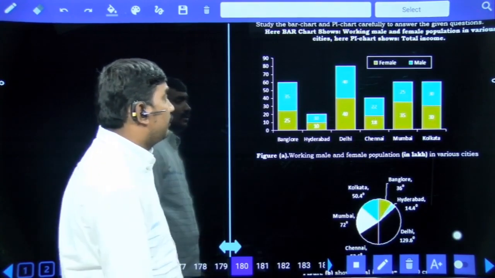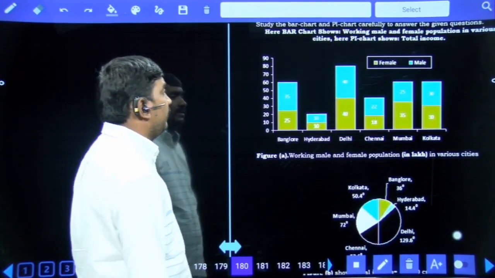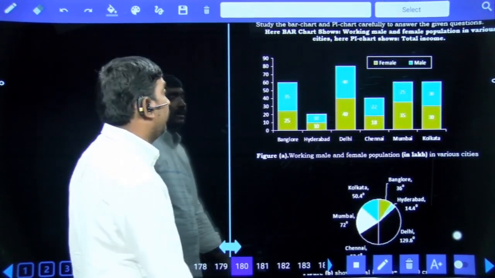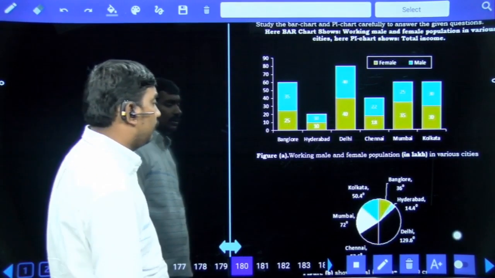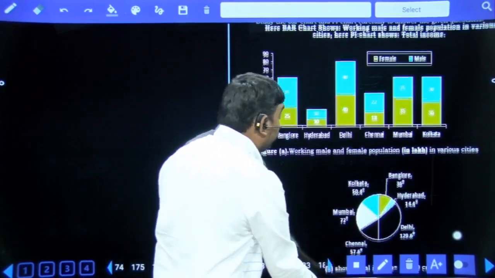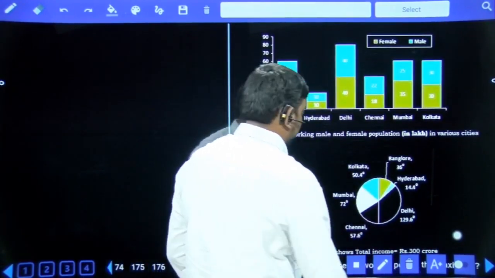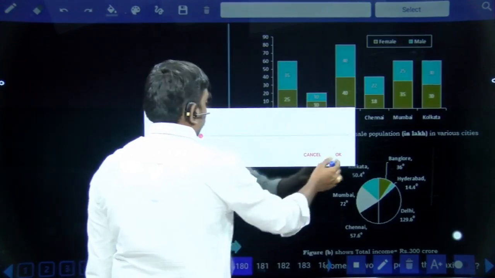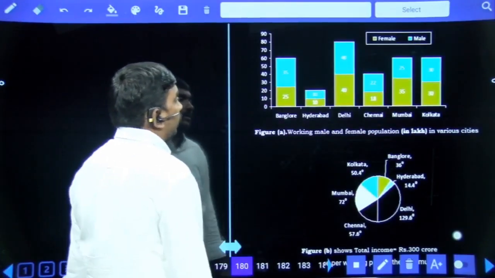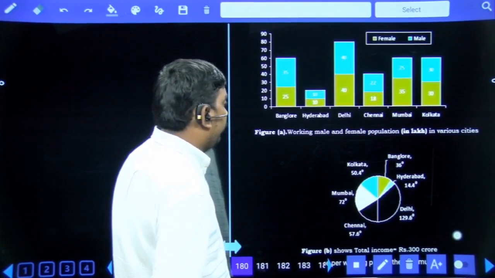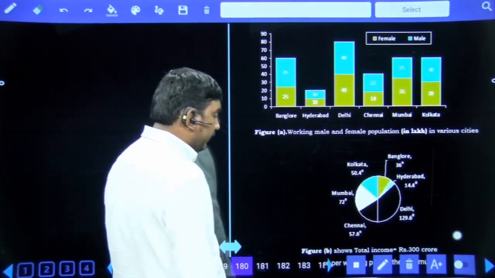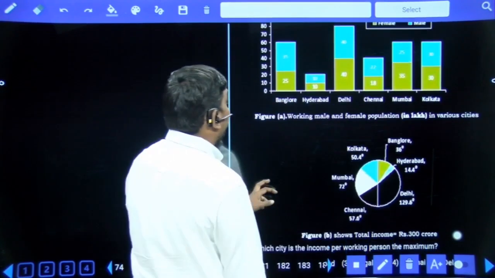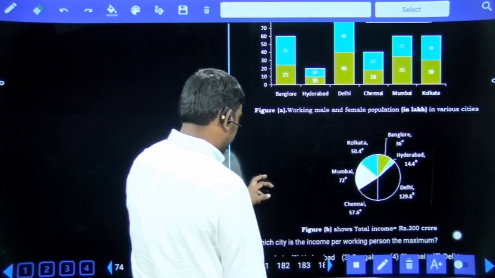Here the bar chart shows working male and female population in various cities. Pie chart shows the total income. Okay, 18, 22, 25, 35. All are in degrees. Better to convert degrees into percentages.